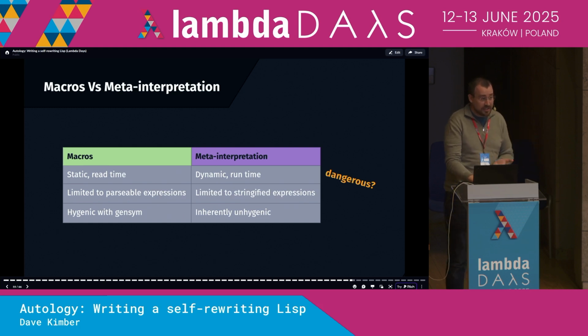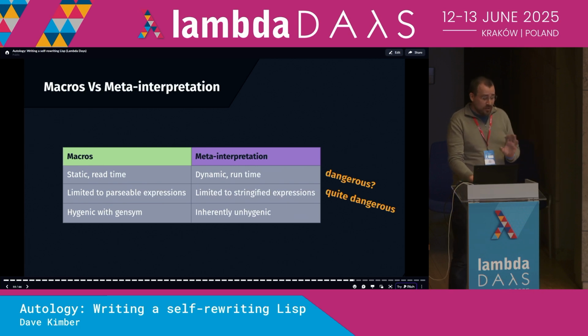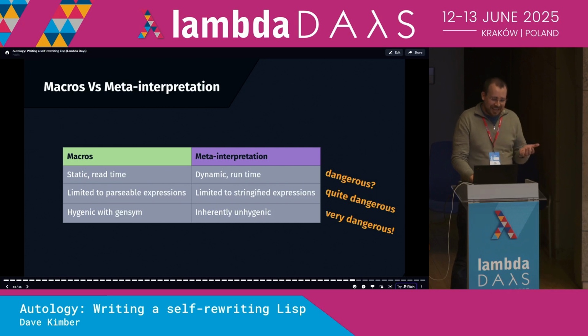Macros are limited to parsing readable data structures, whereas meta-interpretation can handle anything that you can put in a string. And finally, macros are kept hygienic by using gensyms for internally created symbols so that we don't end up leaking and capturing existing scoped variables. Meta-interpretation doesn't care at all and often actually relies on references to symbols which are assumed to be in scope. I mean, we're essentially evaluating arbitrary user-provided data structures, assuming they're functions, and then using those to evaluate arbitrary code. Nothing we're doing here is safe, that's for sure.